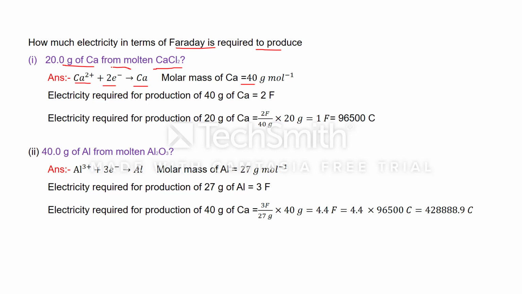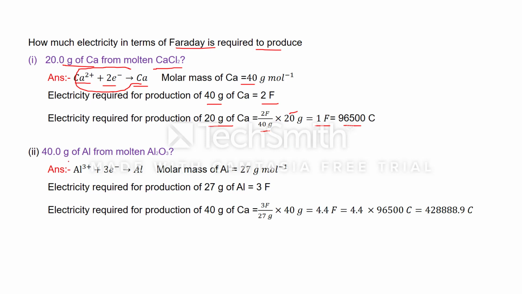From this reaction we can say that when we pass 2 Faraday of electricity, 1 mole of calcium will deposit, and the mass of 1 mole of calcium is 40 gram. That's why we can say the electricity required for production of 40 gram of calcium is equal to 2 Faraday. Then the electricity required for the production of 20 gram of calcium is 2 Faraday divided by 40 gram multiplied by 20 gram, and we will get 1 Faraday, which is equal to 96,500 coulomb.